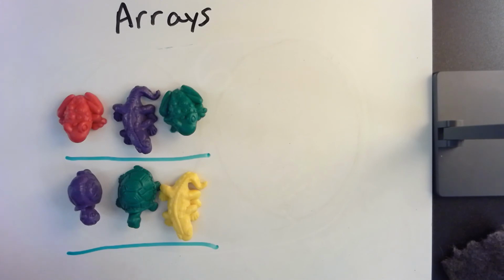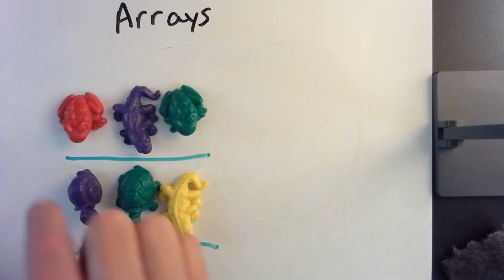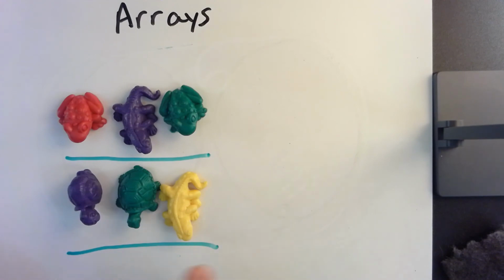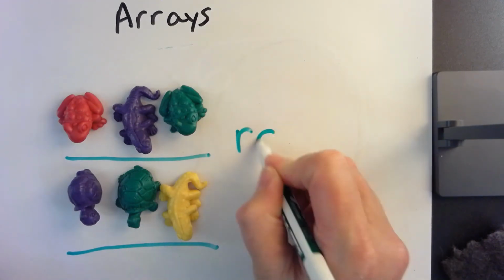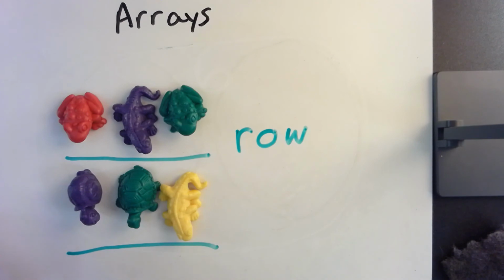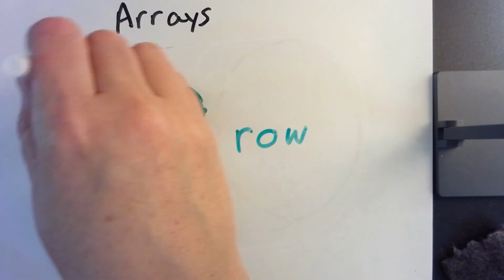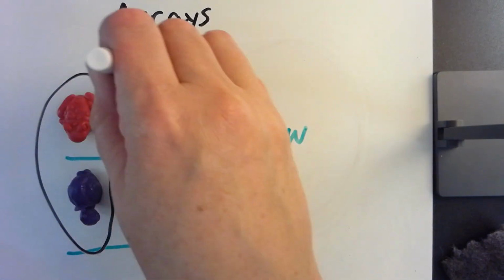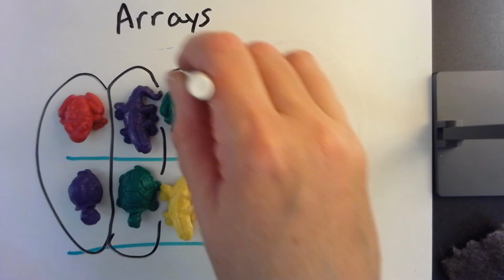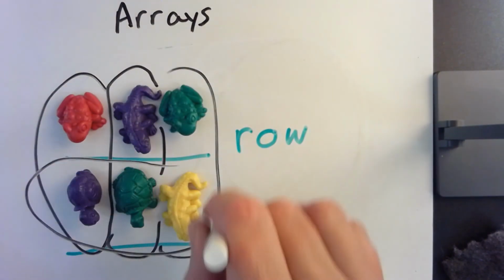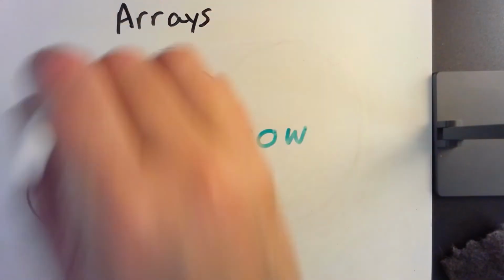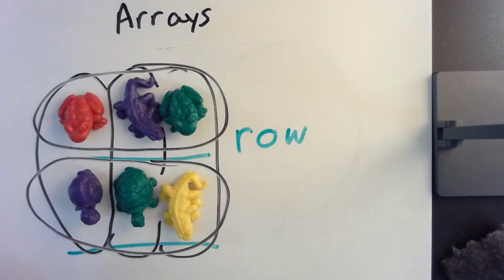To put them in rows, we can place them in straight horizontal lines. These are horizontal lines. A row is a horizontal line. And we just made an array. An array is where everything is lined up, so on top of each other, and they also go this direction. This is what an array is. So they're in rows and they're in columns.